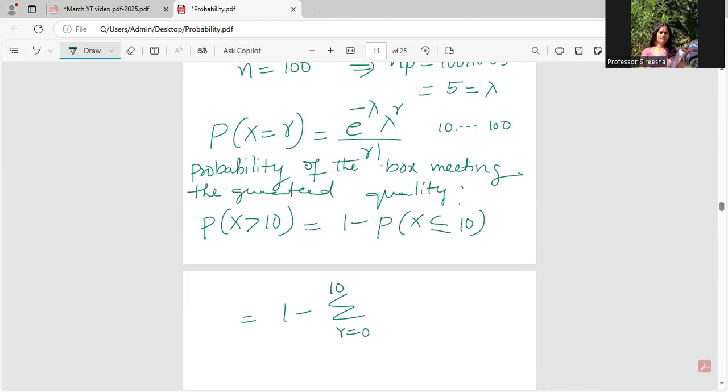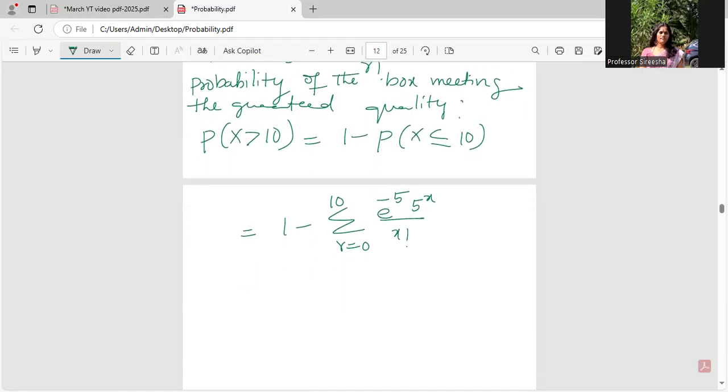Okay. So, e power minus 5, 5 power x by x factorial. It starts from 0 and goes to 10. So I should be using a calculator or the geometric series for finite terms. That formula also I can use, guys. I don't say compulsorily you should use this one.